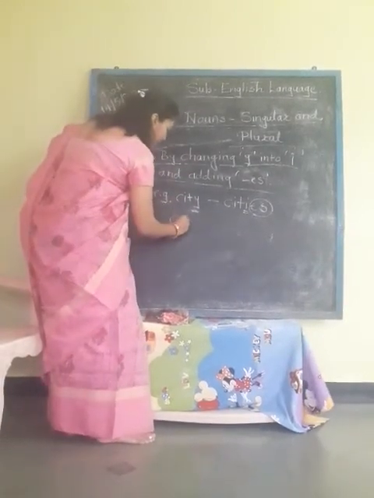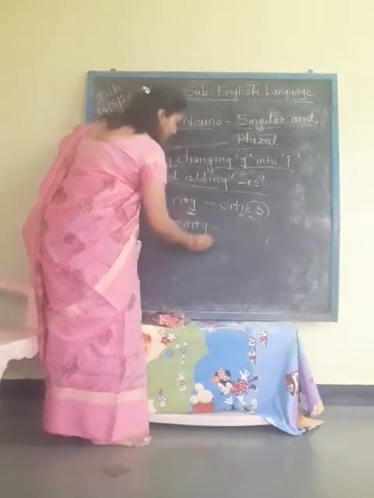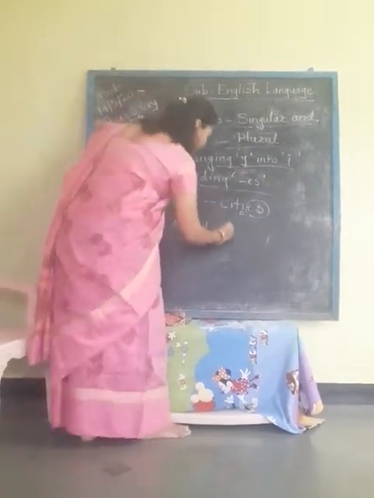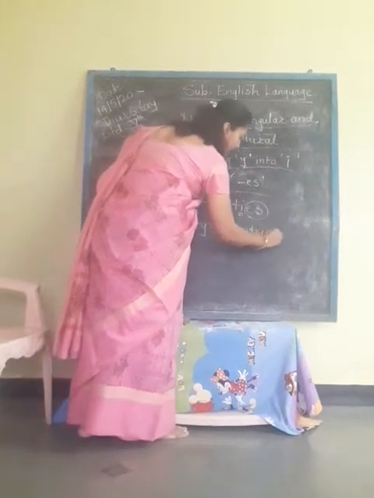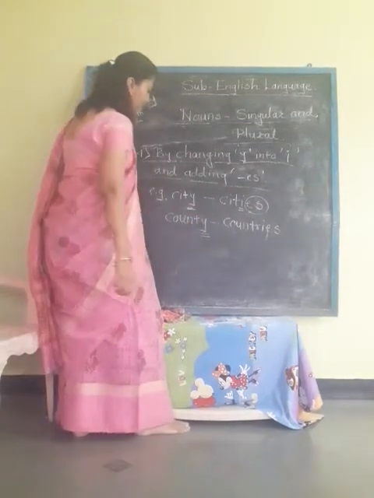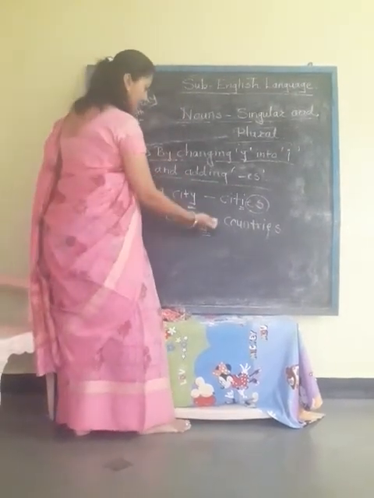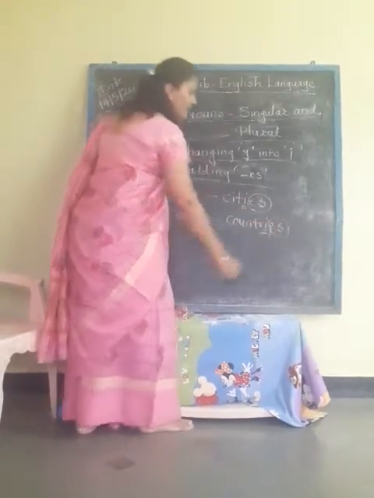Then country. So it will become C-O-U-N-T-R-I-E-S, countries. Now see again, here the spelling ends in y. Then again it turns into I and we have added here es.